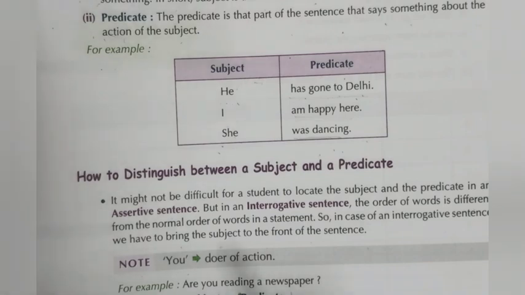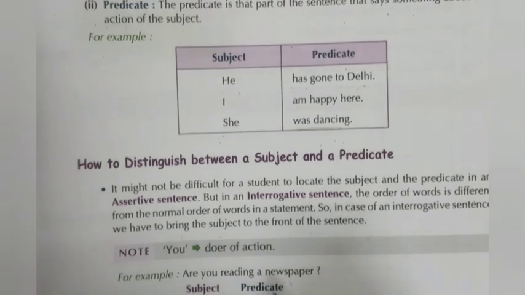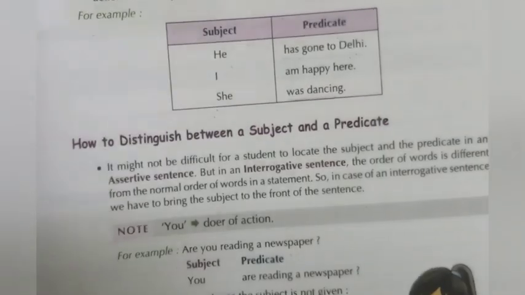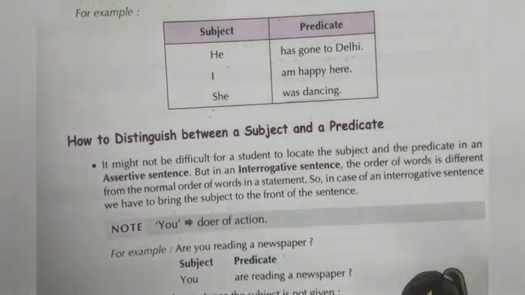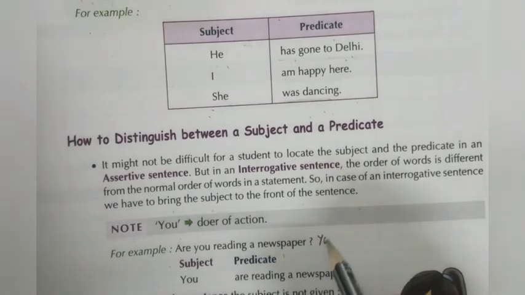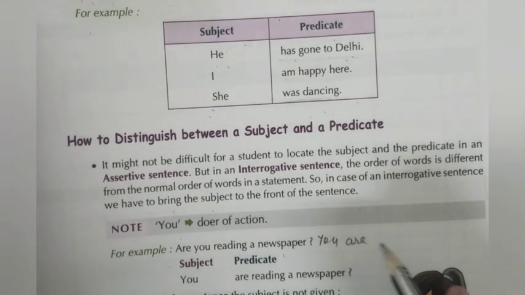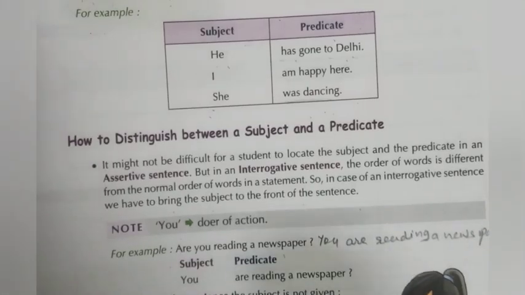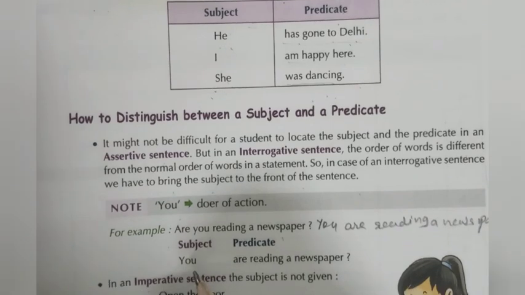Here in this sentence, first you make this sentence an assertive sentence, like: you are reading a newspaper. This is the assertive sentence for this interrogative sentence.